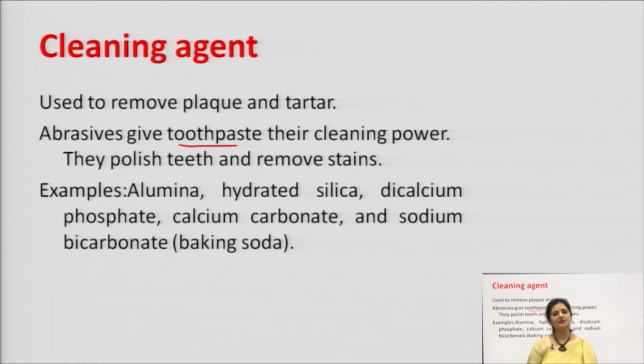The common name of sodium bicarbonate, by which you can easily find in the kitchens of your home, is baking soda. So, these are the different agents which are used for the dentifrices, for the cleaning, for the plaque removal, for the desensitization, as well as to remove any sort of layer which is forming a tartar or plaque on the tooth in the form of the abrasive as well.